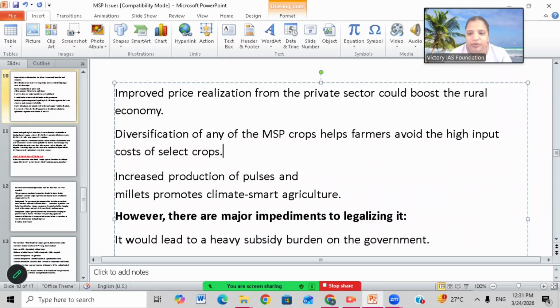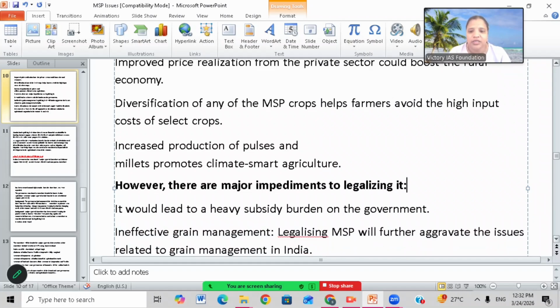So increased production of pulses and millets promotes climate smart agriculture. Farmers running for MSP are neglecting the environment. So farmers running for MSP are doing crop diversification, in case of normal food crops, they are producing commercial crops and they are ruining the environment by using a lot of fertilizers.